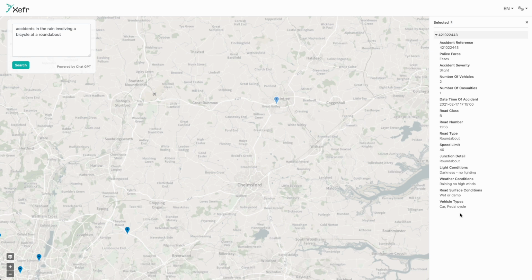Now, the GPT integration is also geo-aware, so it knows about locations. So we can also run queries such as find the accidents within 4 miles of Chelmsford town centre. Press search, and you can see that this returns the data indeed within 4 miles of Chelmsford town centre.